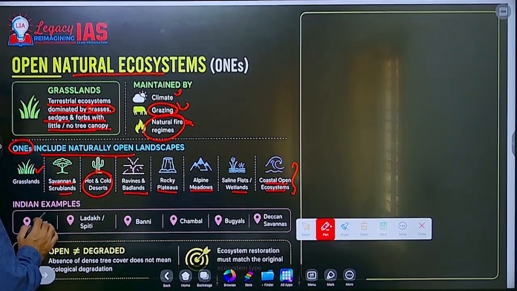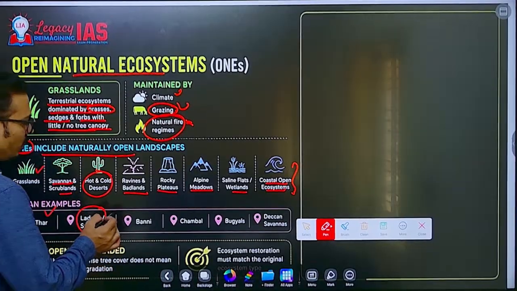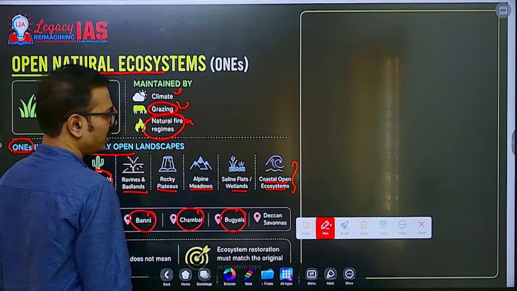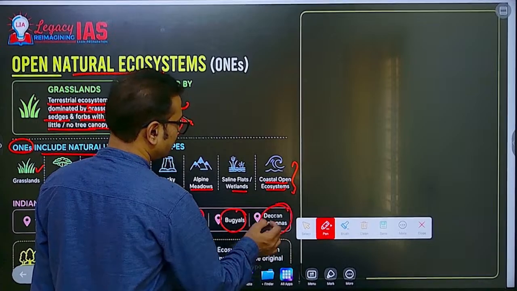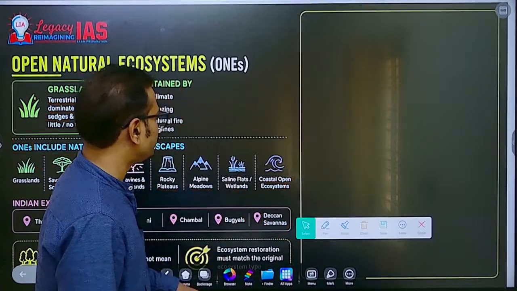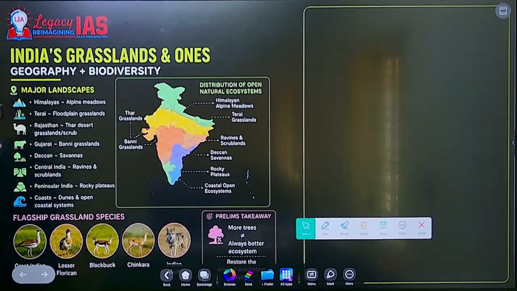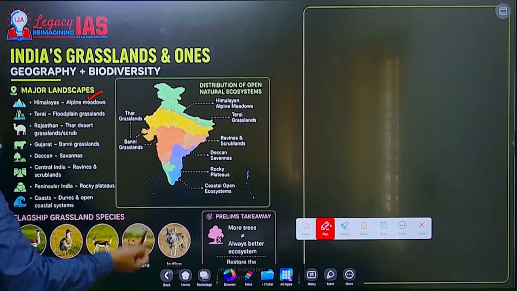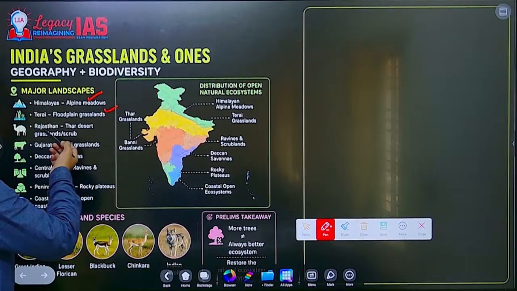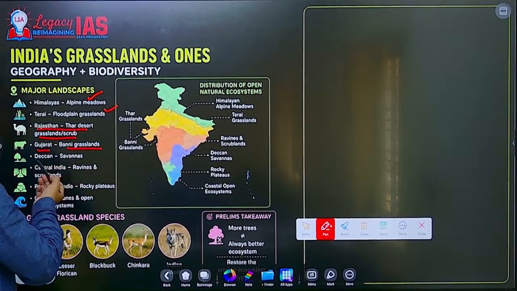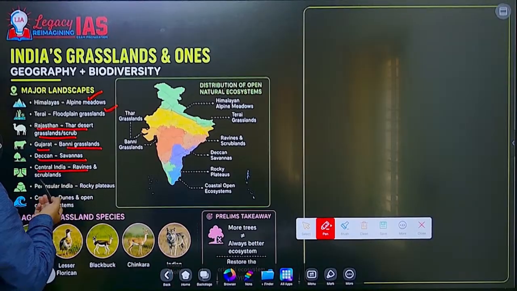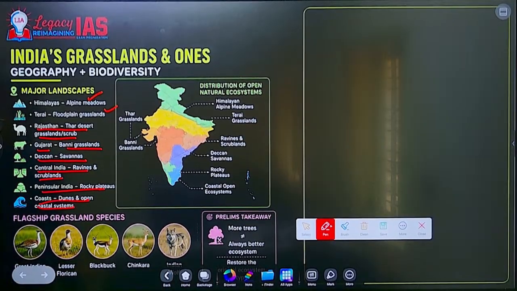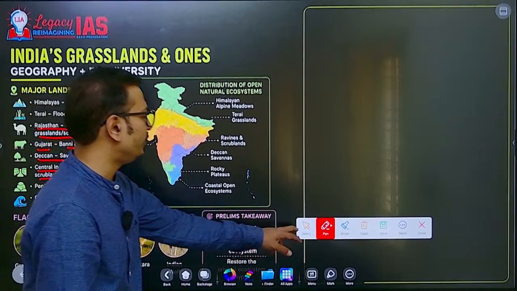In India, examples are the Thar desert, Ladakh and Spiti Valley cold desert, Banni grasslands in Gujarat, Chambal in MP, Bugyals of Himachal Pradesh, higher alpine grasslands, and Deccan savannas in the rain shadow regions of the Western Ghats. So let's see where they are in India. Distribution: Himalayan alpine meadows, then Tarai floodplain grasslands, Rajasthan's Thar desert, Gujarat's Banni grassland, savannas of the Deccan, ravines of central India, rocky plateaus of peninsular India, dunes and coastal areas. And they support a variety of wildlife in India.